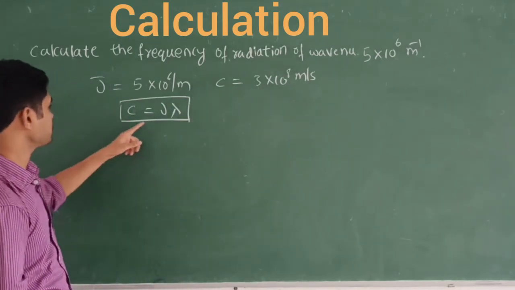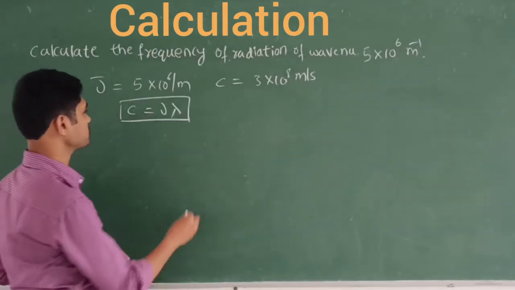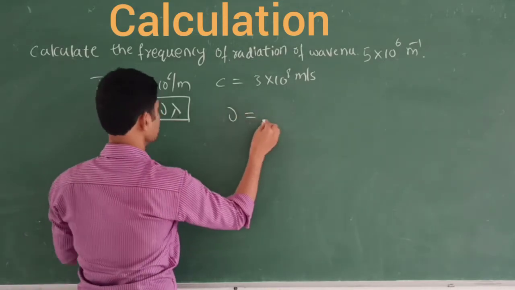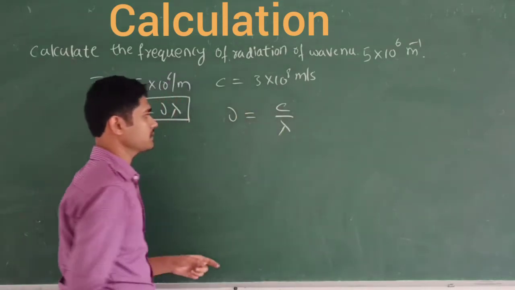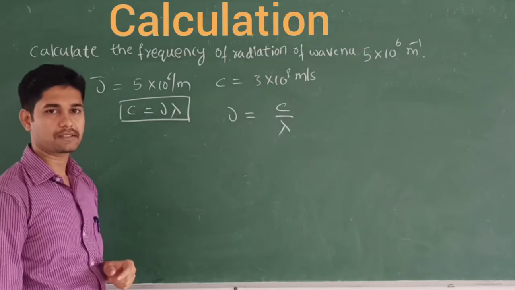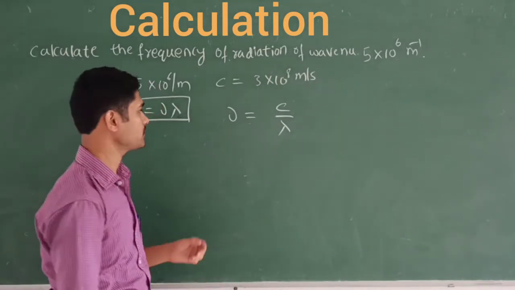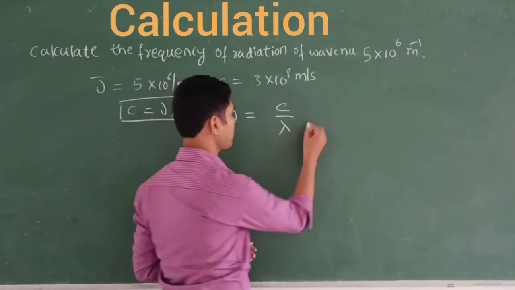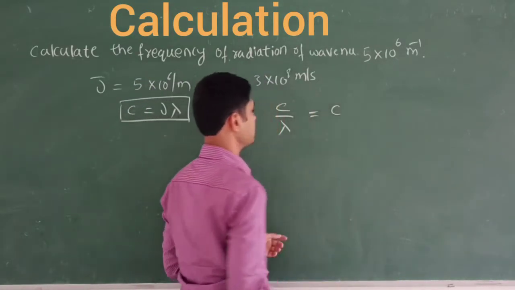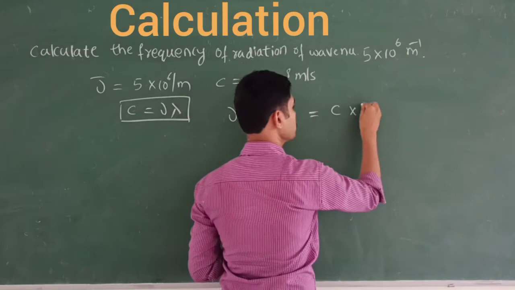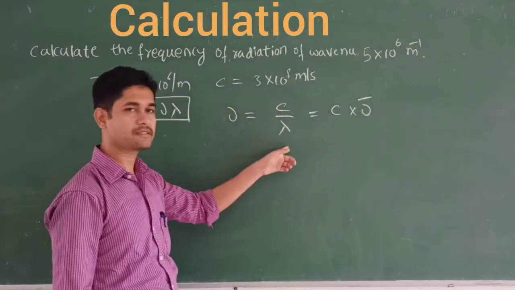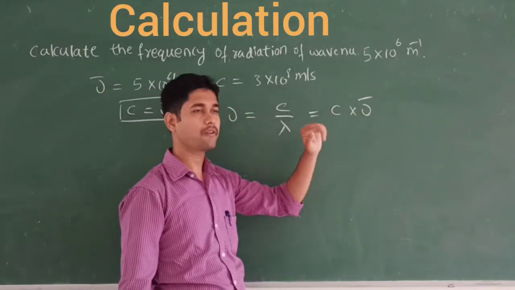So let's take this equation. We are going to find out this nu is equal to c by lambda, right? You know that the wave number is the reciprocal of the wavelength. I am going to write this as c into nu bar, right? So 1 by lambda is nothing but the wave number, the reciprocal of the wavelength.